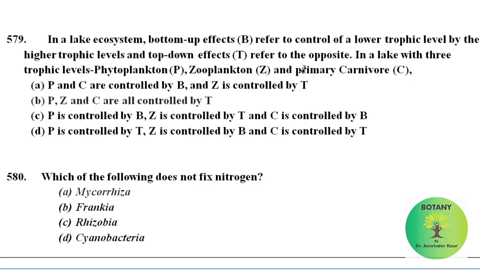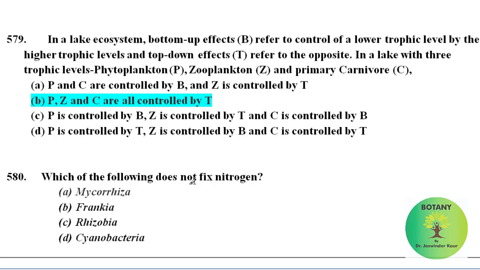In this case, P, Z and C are all controlled by T, that is by the top-down effect, because carnivores will be at the top position in the food chain. After that zooplanktons will come and the lowermost will be the phytoplanktons. So phytoplankton, zooplankton and primary carnivores will be controlled by T, that is top-down effects.